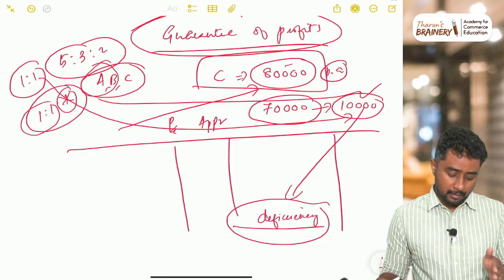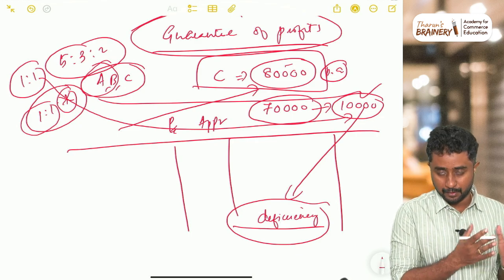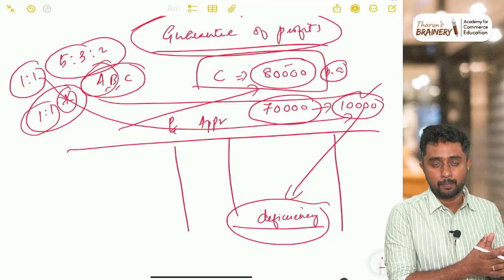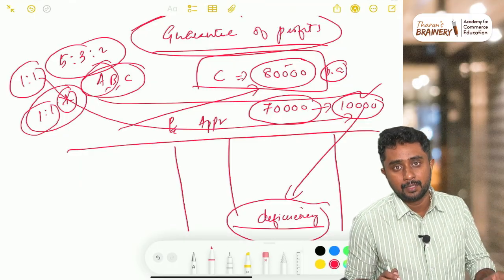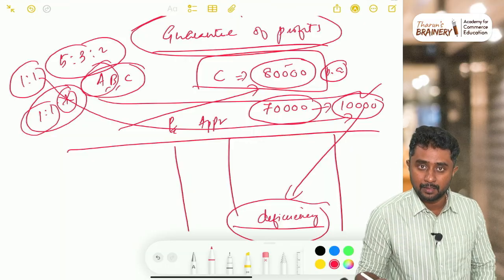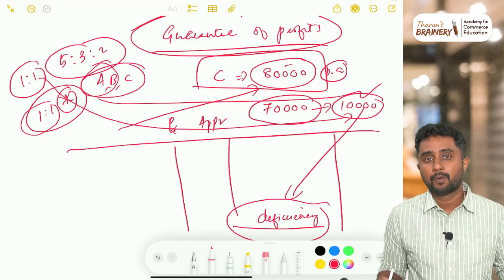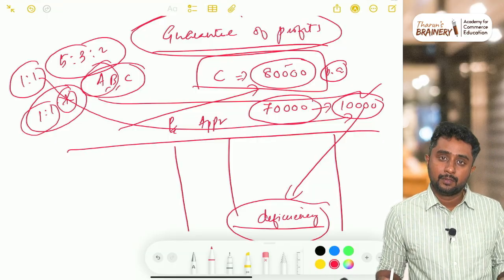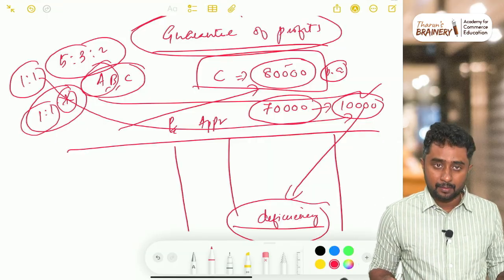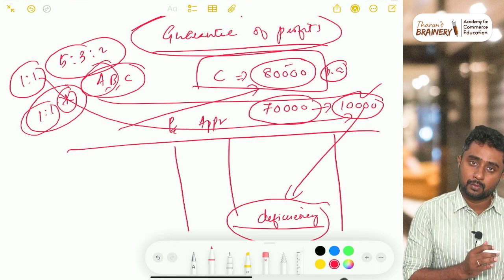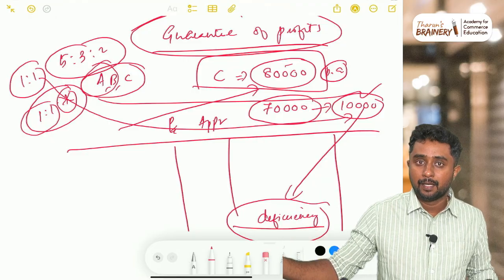In that kind of case, you have to take the remaining partners, no matter how many partners are remaining. All the partners have to contribute to the person who got the promise if there is a deficiency. What do you mean by deficiency? If the actual profit while sharing is less than the promised profit, then you have to bear the amount which is the difference between these two amounts. That amount is called the deficiency. The deficiency should be paid by the other remaining partners in their profit sharing ratio, excluding the ratio of the person who got the promise.